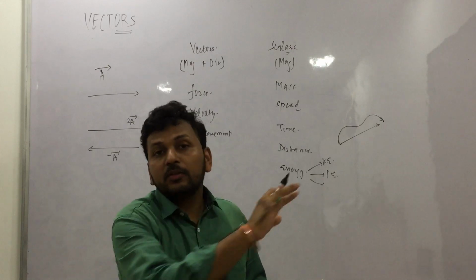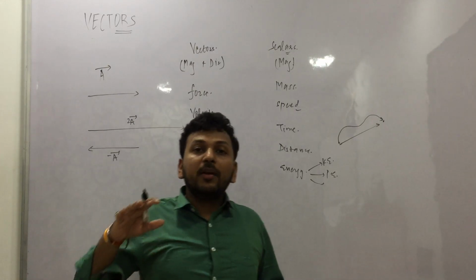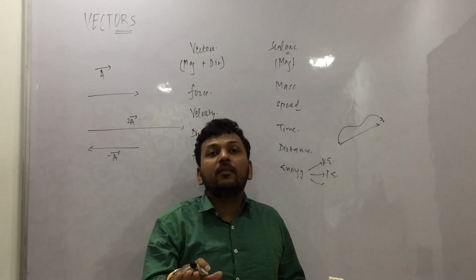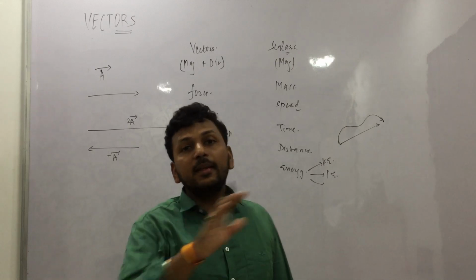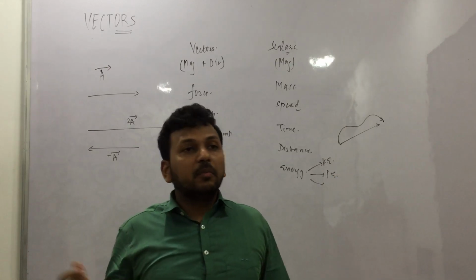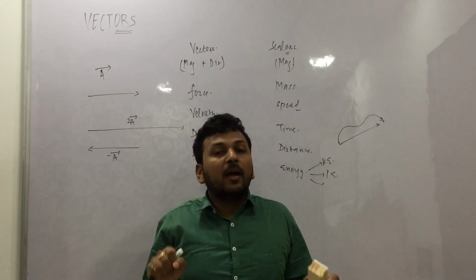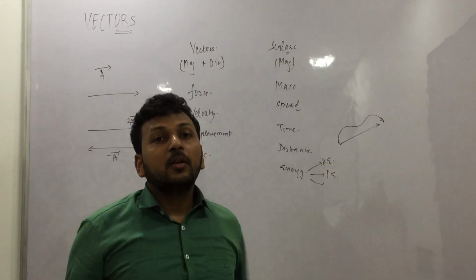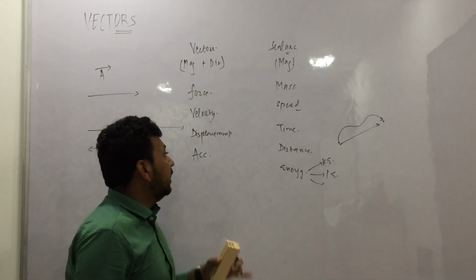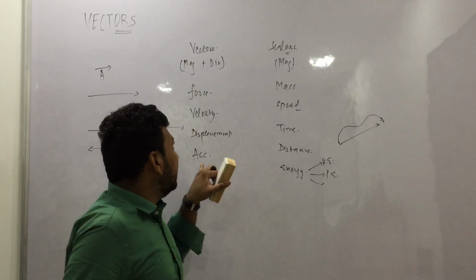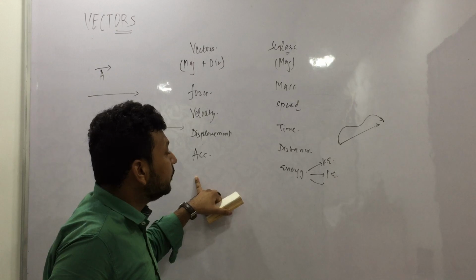You're traveling with some velocity, and you put your leg on the accelerator of the vehicle, and the velocity increases, right? If you are traveling on a scooty, you rotate the handle, and your scooty accelerates. So rate of change of velocity has a particular direction. It is a vector quantity. Okay.